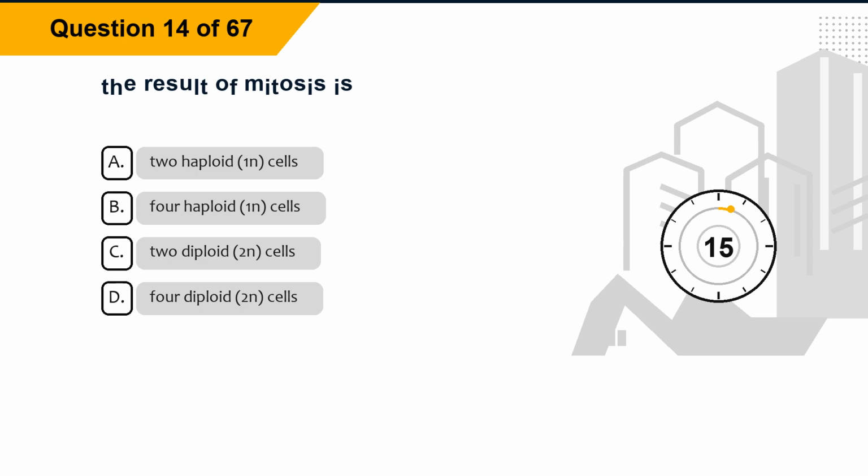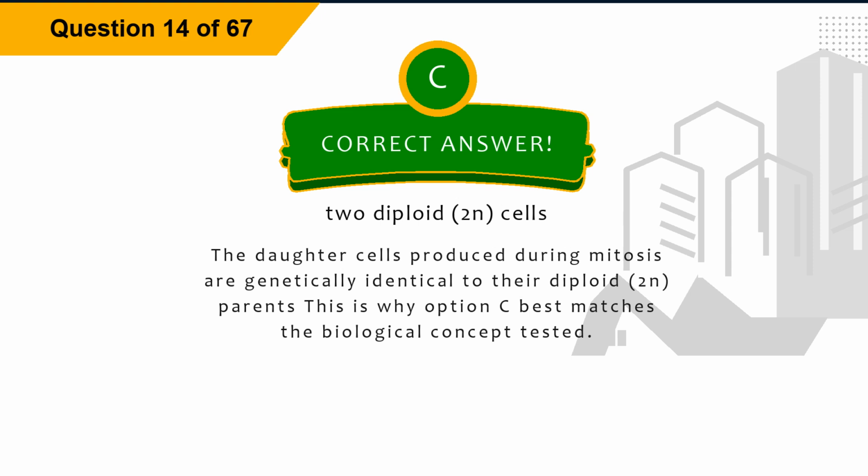Question 14. The result of mitosis is: Option A, 2 haploid, 1N, cells. Option B, 4 haploid, 1N, cells. Option C, 2 diploid, 2N, cells. Option D, 4 diploid, 2N, cells. The correct answer is option C, 2 diploid, 2N, cells. Explanation: the daughter cells produced during mitosis are genetically identical to their diploid, 2N, parents. This is why option C best matches the biological concept tested.